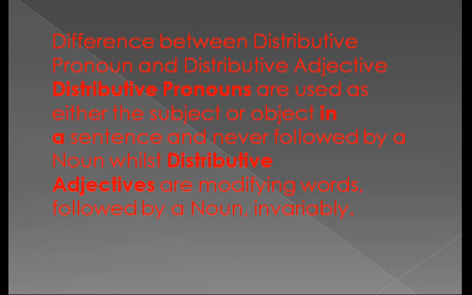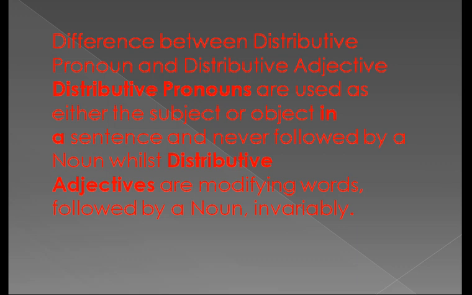And thereafter, what is the difference between distributive pronoun and distributive adjective? Distributive pronouns are used as either the subject or object in a sentence, and distributive pronouns are never followed by a noun, whilst distributive adjectives are modifying words, qualifying words, and distributive adjectives are always followed by a noun invariably.